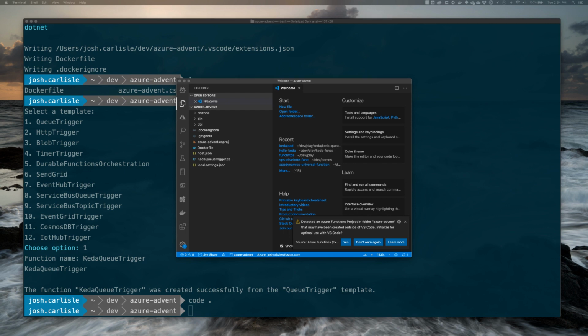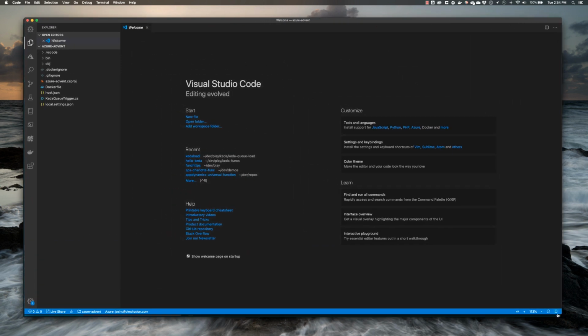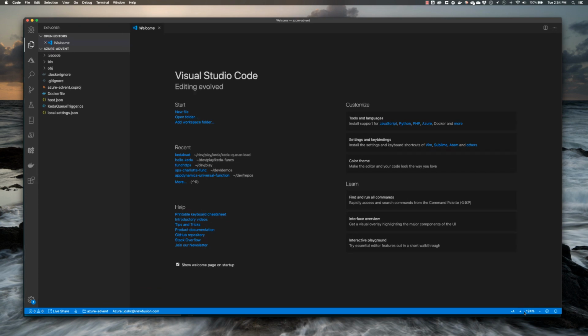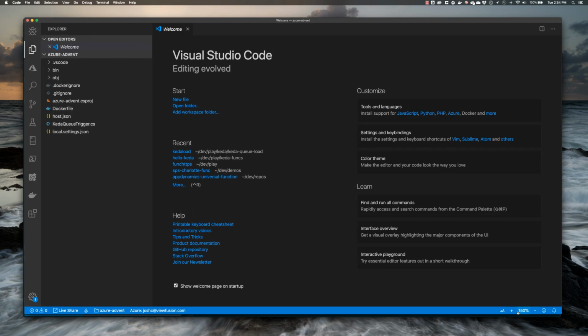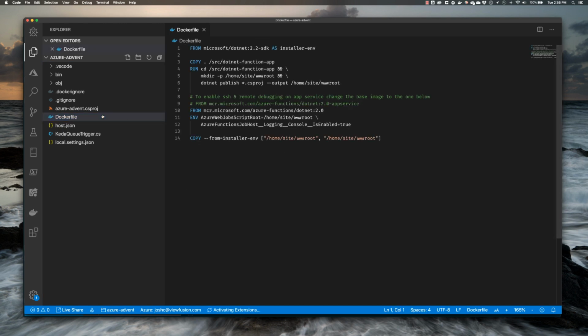But now we have a few things that we want to quickly update within the project before we can get it packaged up. Go ahead and finish initializing with code. And we're going to make this just a little bit bigger so we can work with this a bit, and make our font just a bit bigger so you can see a little bit. There we go. So I want to call out, as you can see here, it has created a Dockerfile for us. So we have everything we need to get an image created for us.